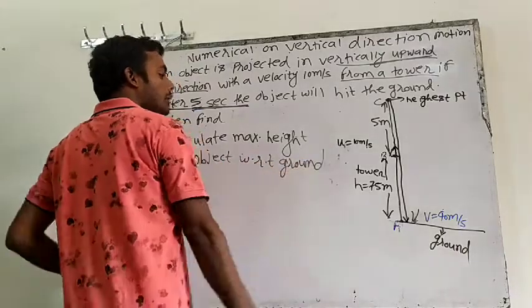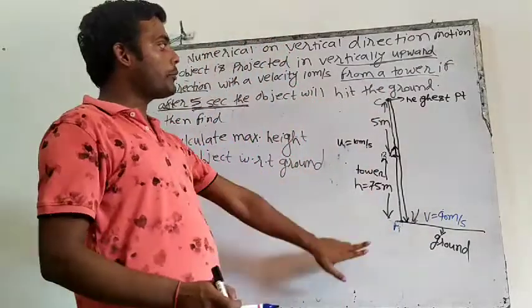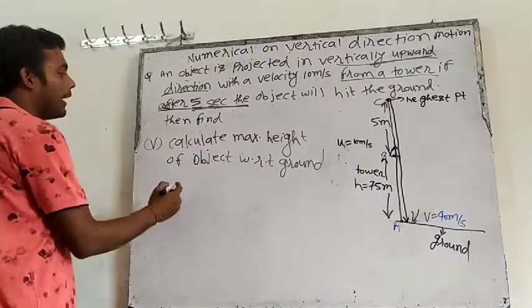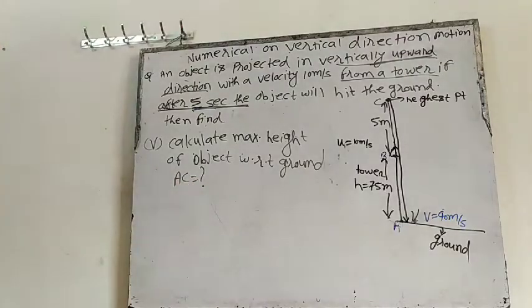So this is our ground, and from the ground, what is the maximum height of the object? That means we have to find the height of AC. This is the maximum height.